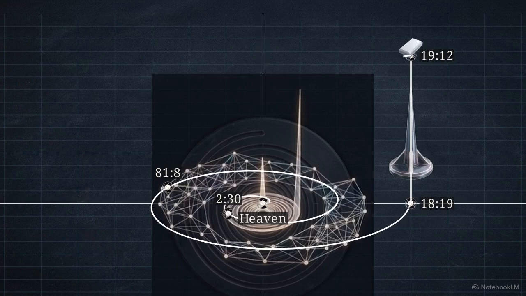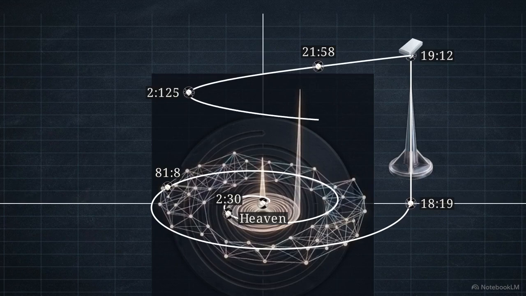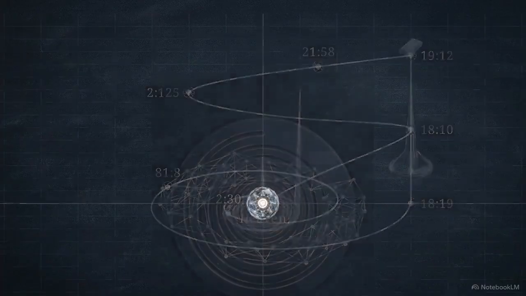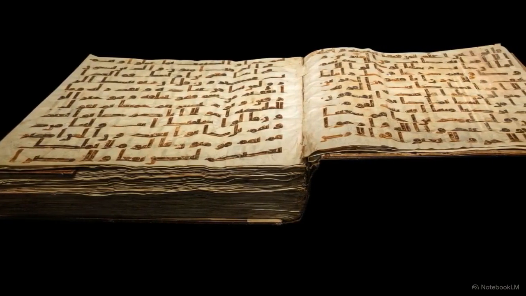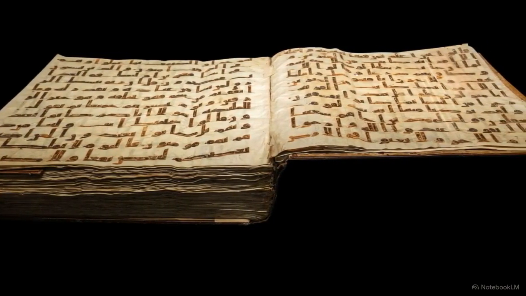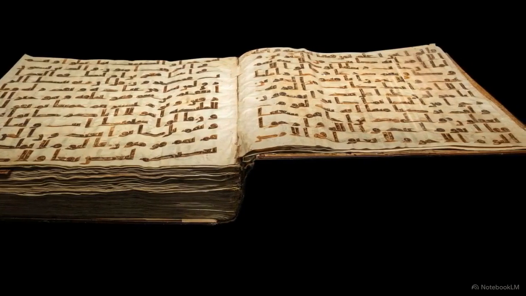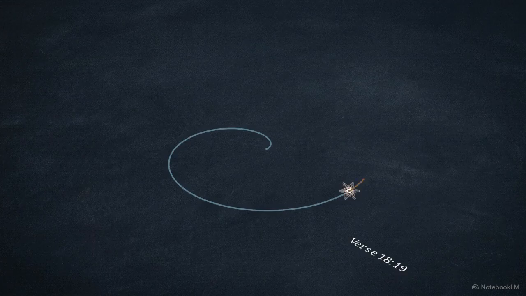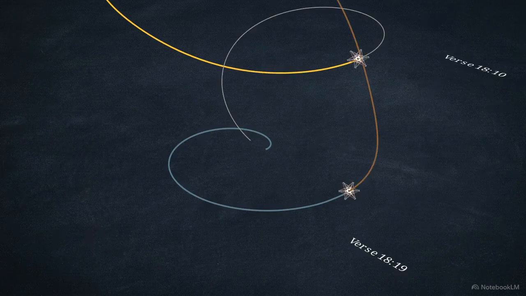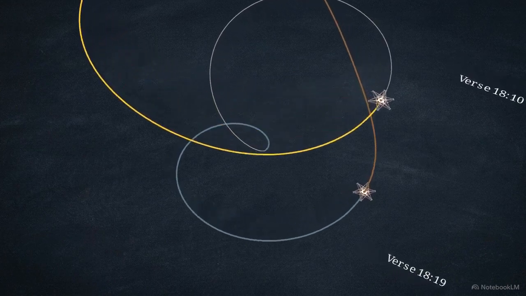During the steep post-fold descent, the trajectory hits nodes 2158 and 2125. On this returning path, the trajectory arrives at node 1810. A chronological paradox appears here. In the physical book, you read verse 1810 long before verse 1819, but in the dynamical trajectory, 1810 occurs after the 1912 fold. Both verses describe the exact same location, the cave.